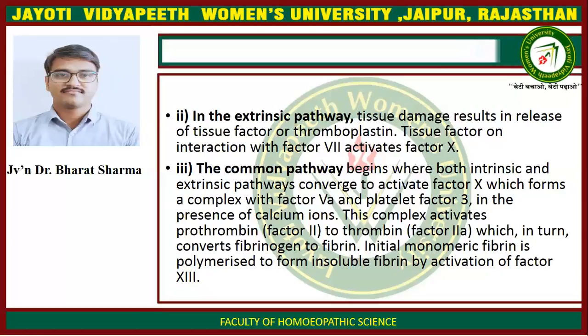The common pathway begins where both intrinsic and extrinsic pathways converge to activate factor 10, which forms a complex with factor 5a and platelet factor 3 in the presence of calcium ions. This complex activates prothrombin, factor 2, to thrombin, factor 2a, which in turn converts fibrinogen to fibrin. Initial monomeric fibrin is polymerized to form insoluble fibrin by activation of factor 13.